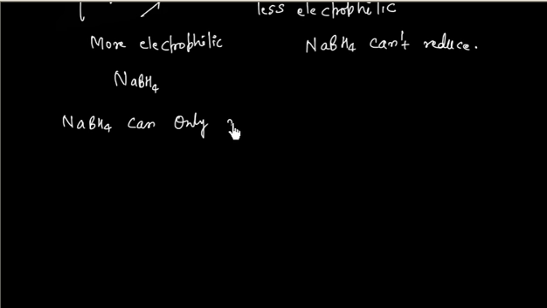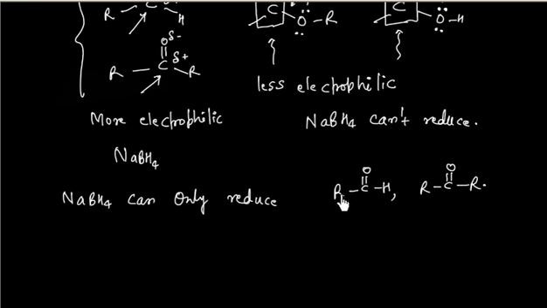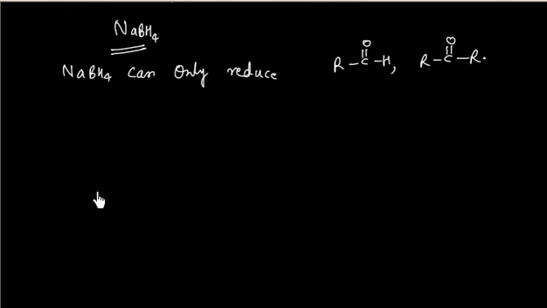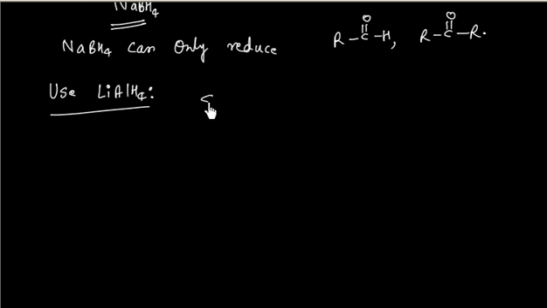It will only reduce an aldehyde and a ketone, that is RCHO and RCOR, but it will not reduce an ester and an acid. This is the only difference between lithium aluminum hydride and sodium borohydride. So if I use lithium aluminum hydride, this is a strong reducing agent.